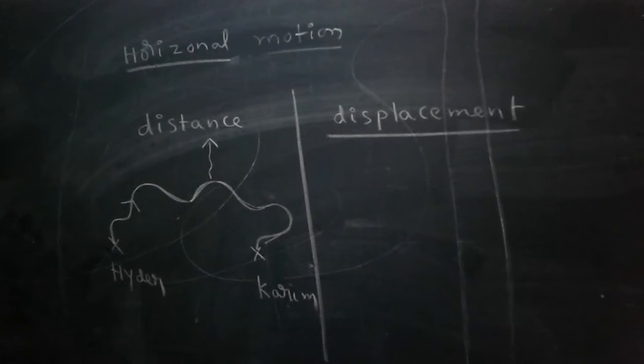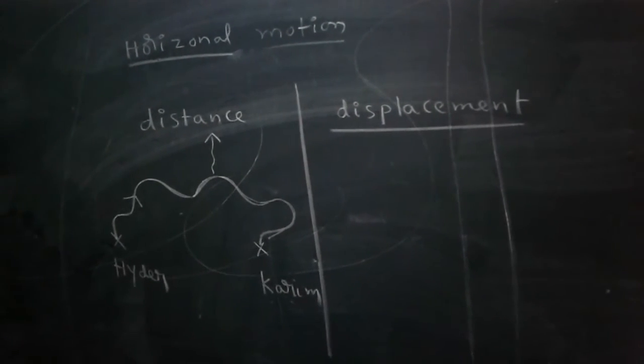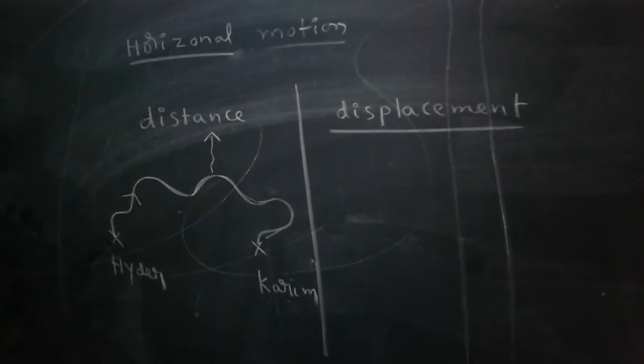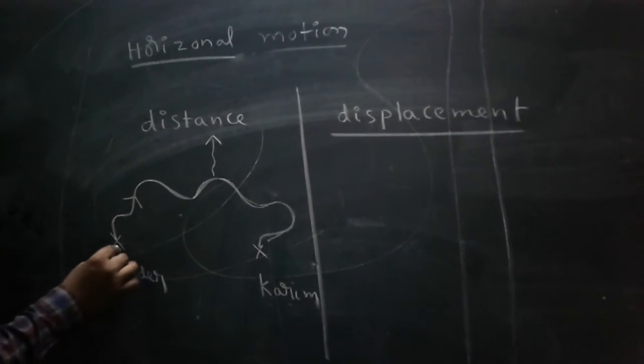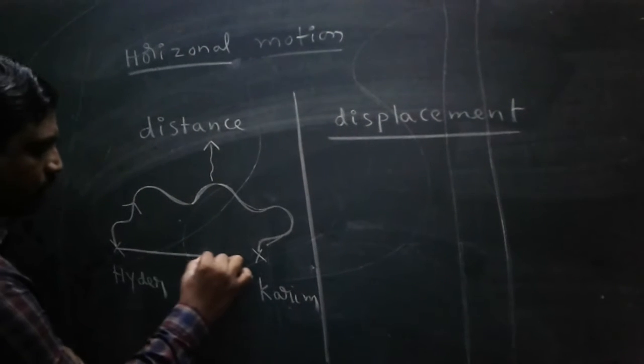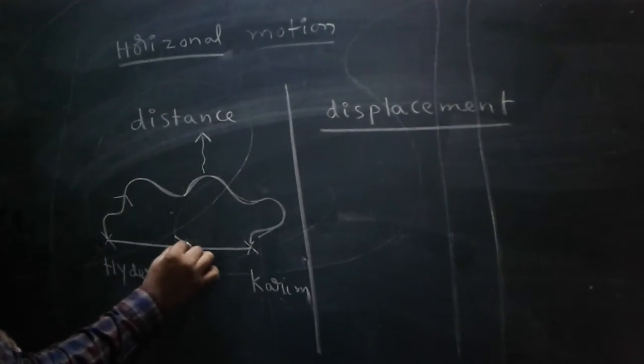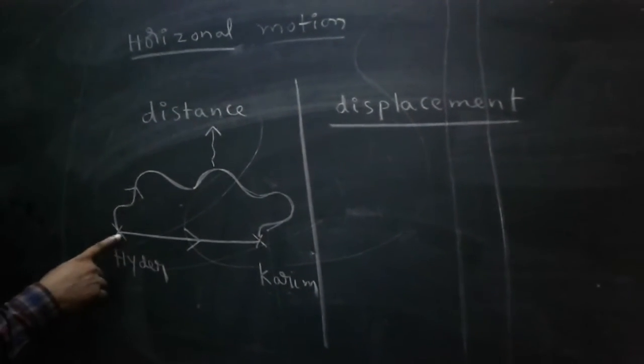Okay, look here. Next, if we go from Hyderabad to Karimnagar straight, this is the shortest distance.